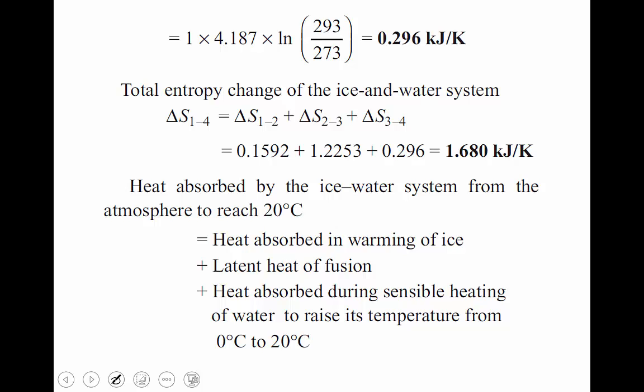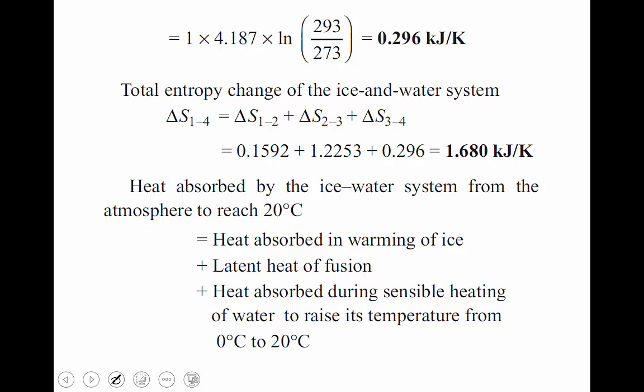Second. And third, from 0 degrees Celsius water to 20 degrees Celsius water is the third step. At that time also the liquid absorbs the heat, which means the atmosphere gives the heat. Therefore, in 3 steps, the atmosphere gives the heat to the system to warm the temperature from minus 20 degrees Celsius to 20 degrees Celsius.